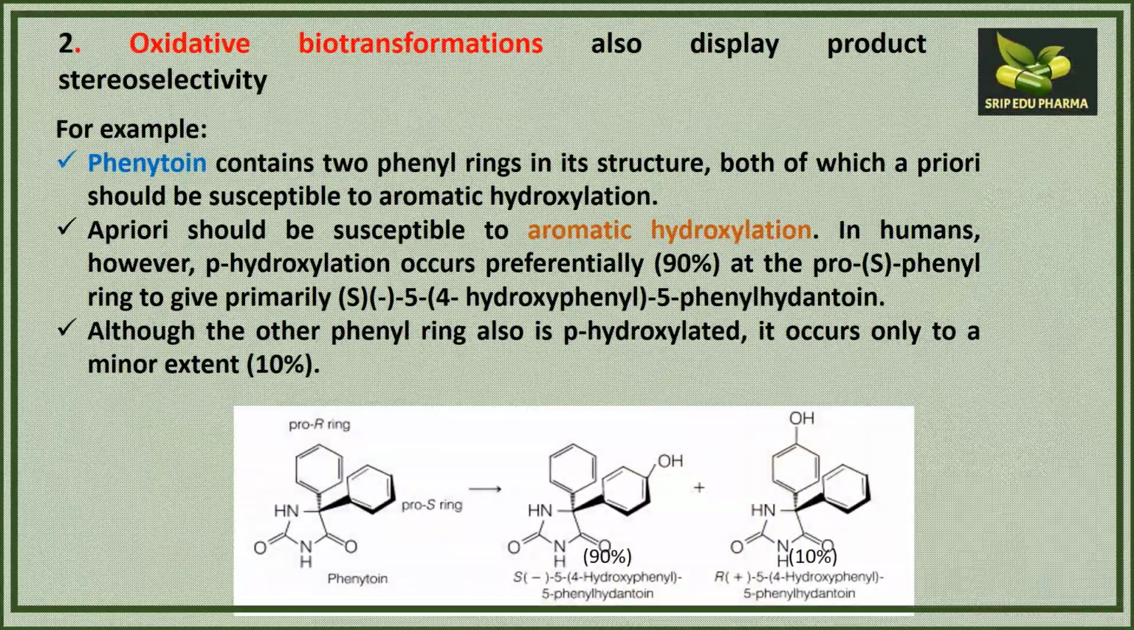In the case of oxidative biotransformation, we have an example of product selectivity. When phenytoin undergoes a hydroxylation reaction, it gives the S form and R form. Here we can see the S form of the phenytoin metabolite is produced at 90% as compared to the R form, which is only produced at 10%. So the S form is produced in the dominant amount.